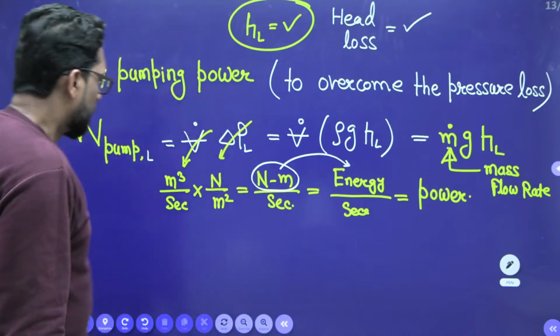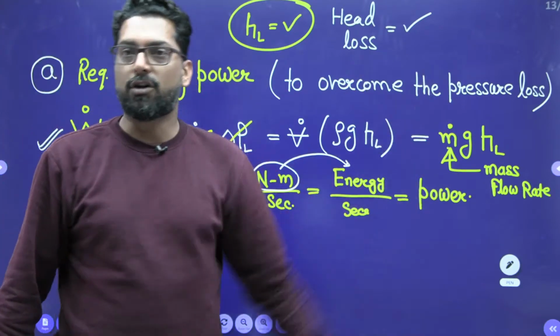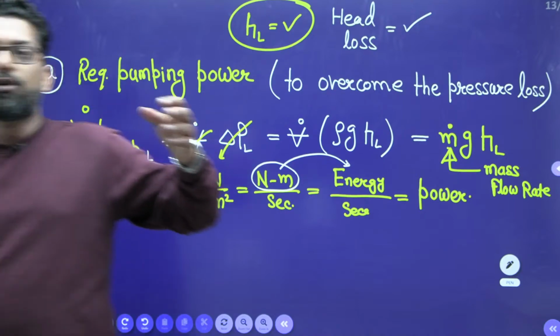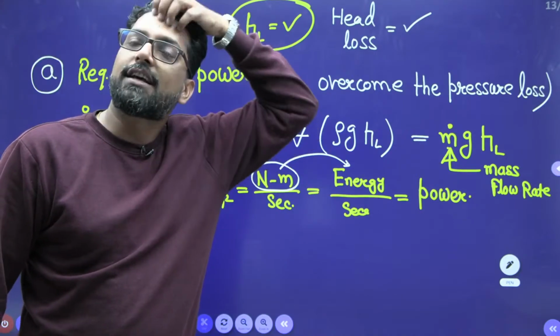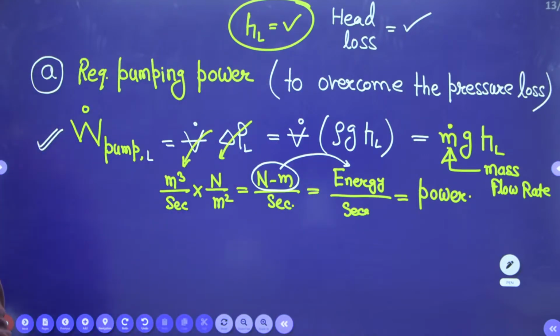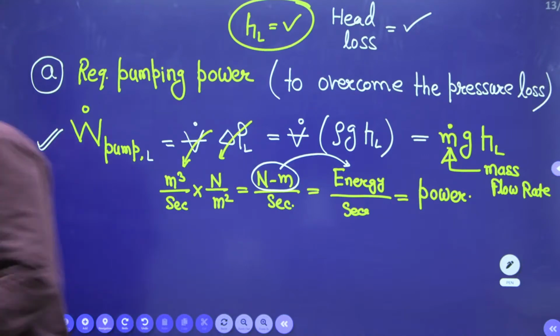So this is your pumping power required. Now the next important thing: sometimes you are confused about how to find the pressure gradient when the fluid is flowing. There is a pressure gradient when the fluid is flowing. How to find it? Eulerian equation. You have to be very careful about the Eulerian equation. There are two equations. One is the Eulerian equation.